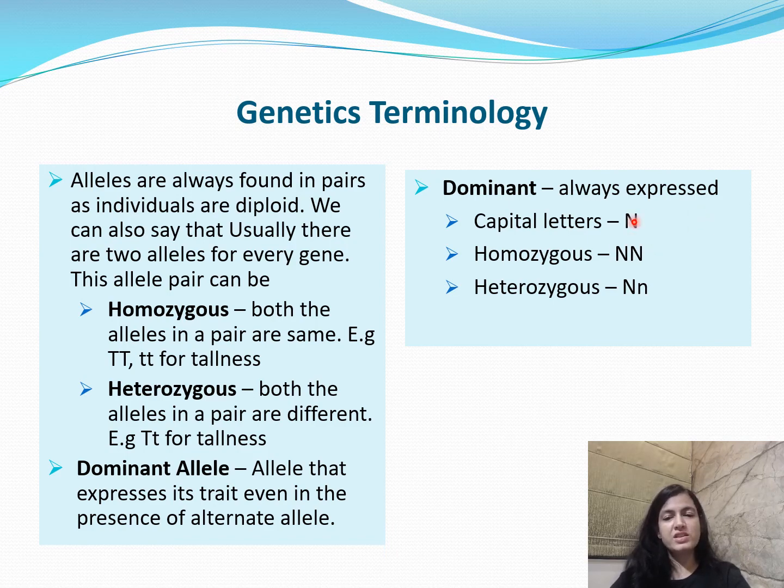Here I have shown in general that it is shown by a capital letter, it can be N, it can be any other capital letter. For example, if seed color is yellow, it can be capital Y as well. Fine. So homozygous dominant is expressed in homozygous condition, because both the alleles are dominant, and dominant is also expressed in heterozygous condition, because that is why it is dominant. So capital N and small n, then also this dominant character will be expressed.